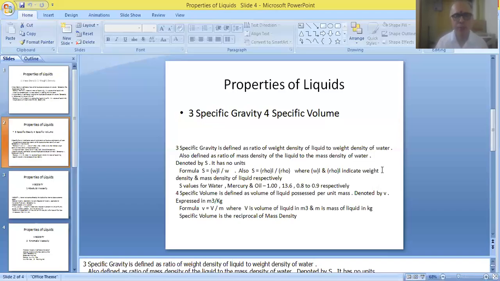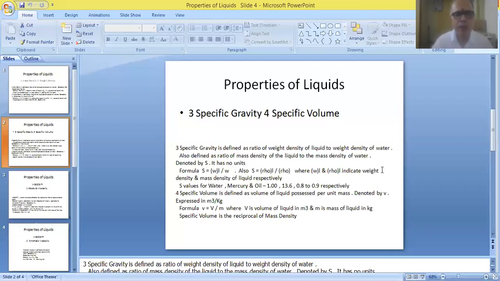So friends, we have to remember, apart from the value of water, we have to remember other values also. Specific gravity of mercury, we have to remember, that is very useful for solving problems. Sometimes the value may not be given, so you should be in a position to assume these values. So for water, it has to be taken as 1.00. For mercury, it has to be taken as 13.6. For oils, you have to take any value ranging from 0.8 to 0.9. So this is about the specific gravity of the liquid.